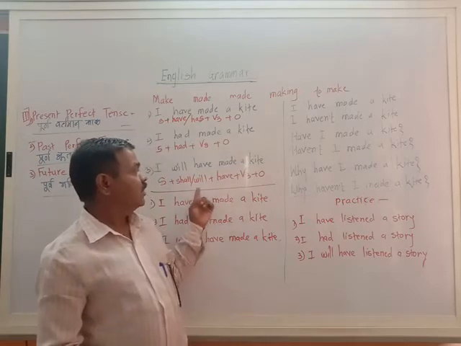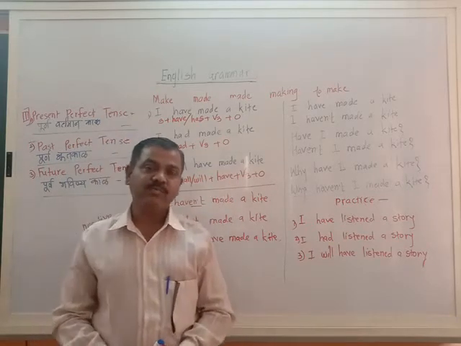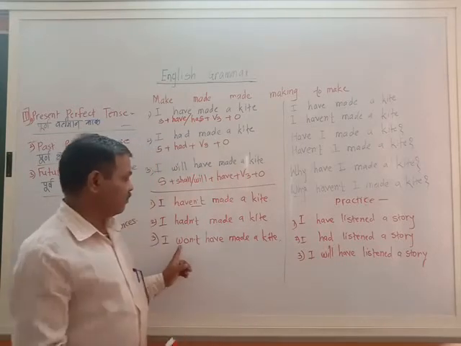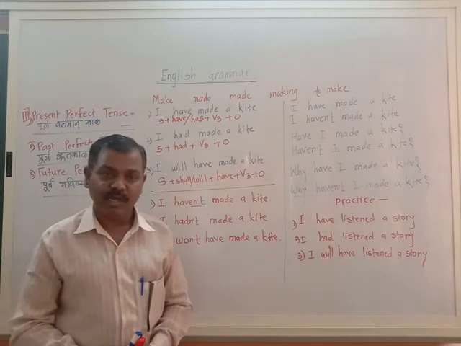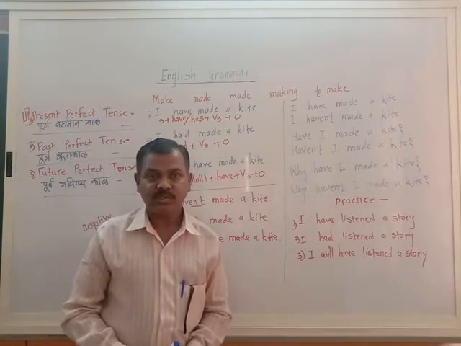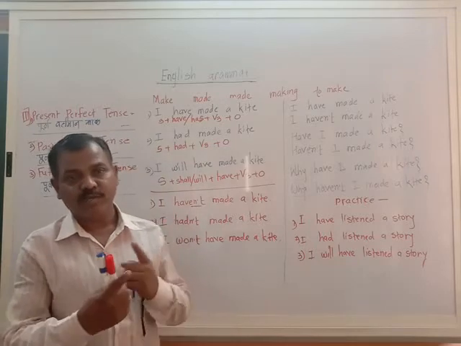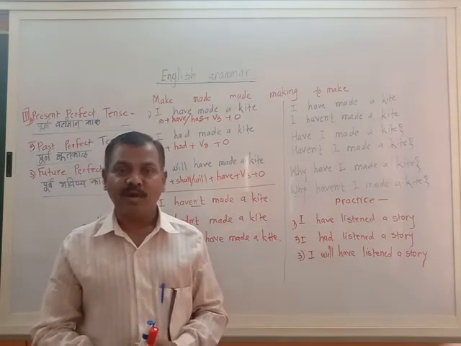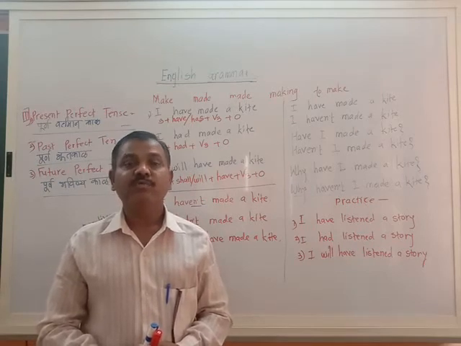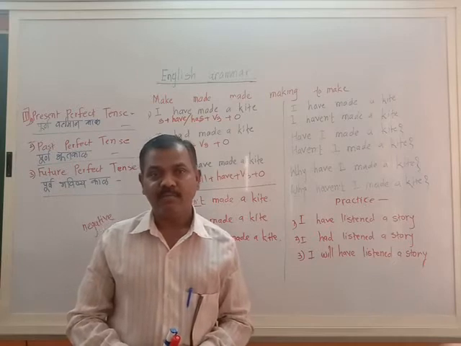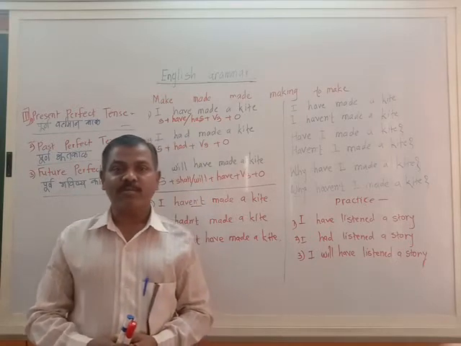And again, I will have made a kite, future. I will have made a kite. I won't have made a kite. Here I have given. Then verbal questions. How? Just shifting the subject and auxiliary. I will have made a kite. Just change the first auxiliary, will. Don't take have.